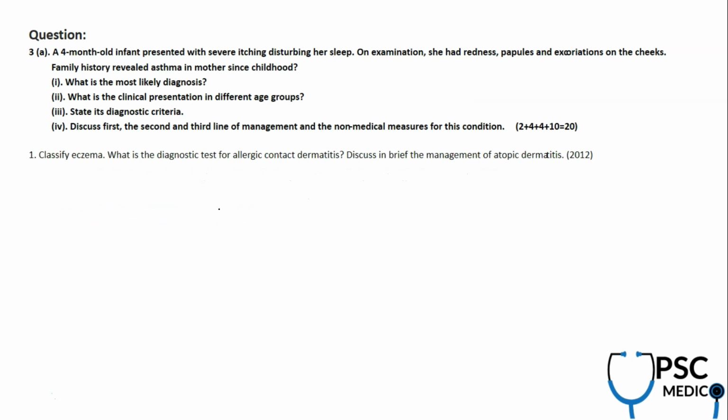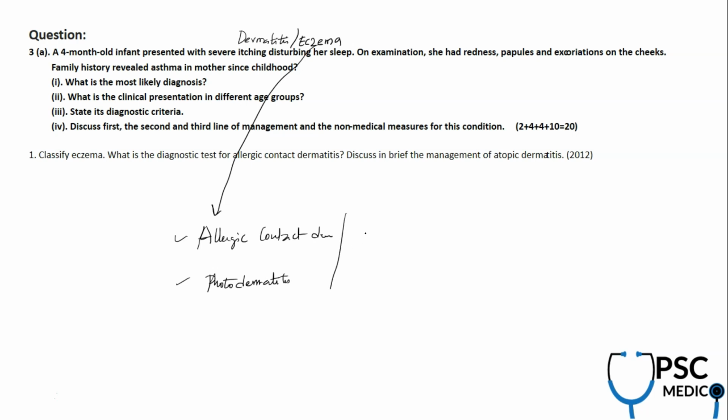Now question number 3. Again, the question looks simple. It's a dermatitis or an eczema. But within that, in the last 5 to 10 years, they are asking whether it's an allergic contact dermatitis or is it a photodermatitis. One question was asked from photodermatitis. Various forms of dermatitis they are asking, or allergic contact, irritant dermatitis.